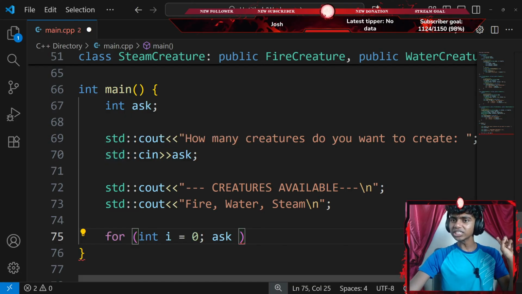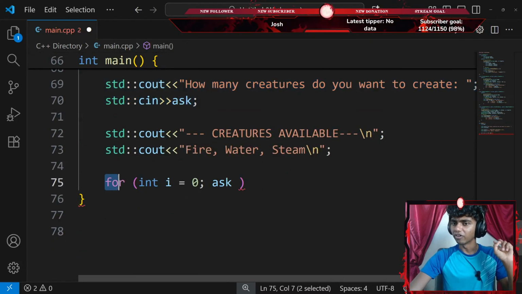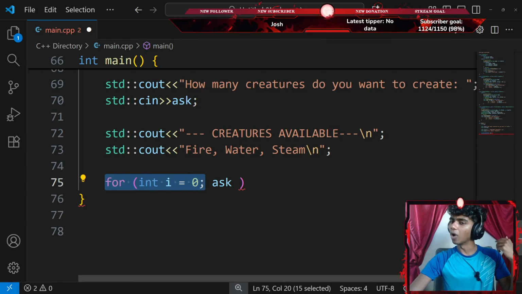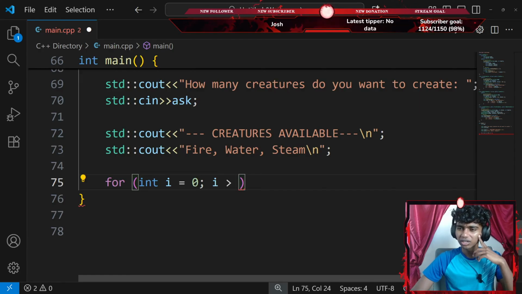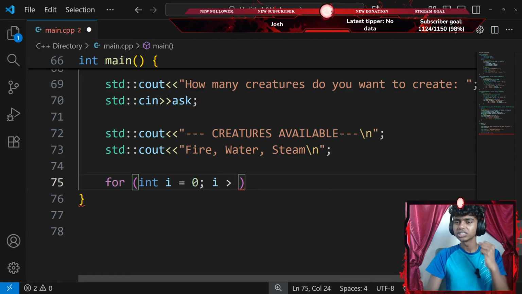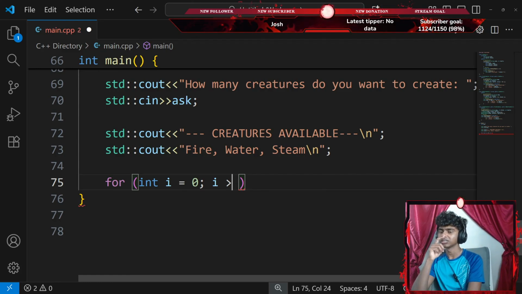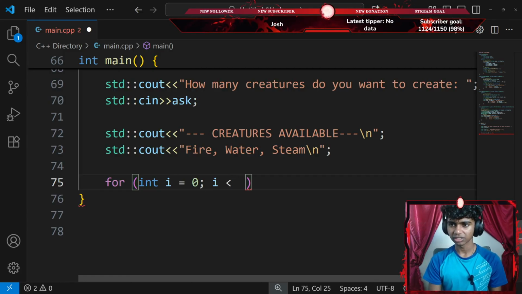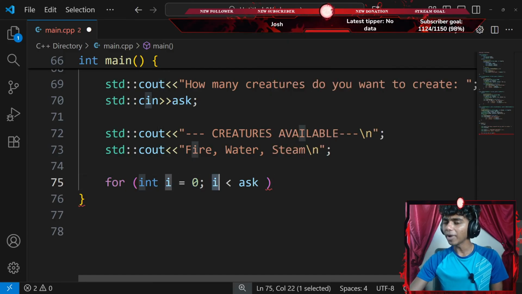Okay, I think first the user enters. I might not need this because we use this for while loops. For my for loop, I go with for every integer i which equals 0, while my i is greater than, let's see, how many creatures do you want to create? That is ask. Okay, actually less than ask, because i is currently set to 0. While my i is less than my ask, I'm going to do this.